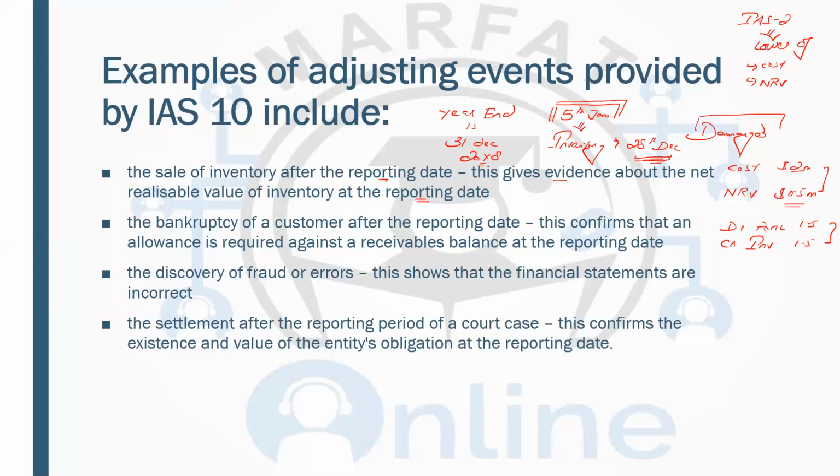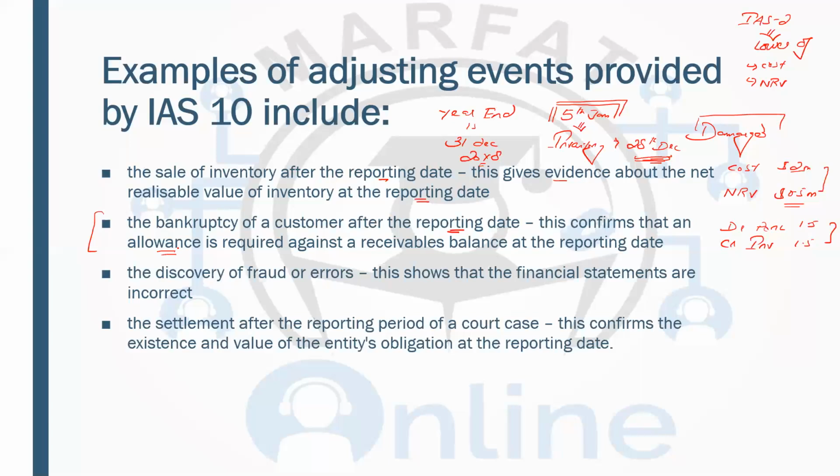The bankruptcy of a customer after the reporting date. Now this is the special thing which is discussed under IAS 10. If a customer after the year end says that we are not going to pay you now, or the customer has gone bankrupt after the year end, this is an adjusting event because usually there are indicators that the customer is delaying the payment, they are struggling to pay. You have already created the allowance for doubtful debt, which shows that the evidence was available at the year end regarding their struggling situation.